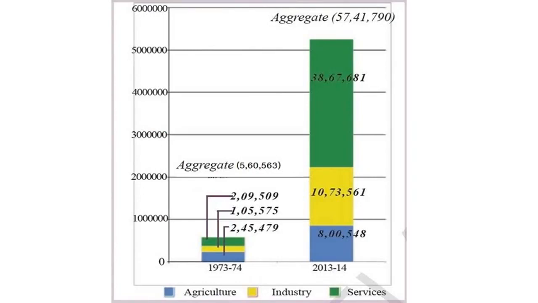Here one graph is given which shows the GDP of two years, that is 1973 to 74 and 2013 to 14. Here the agriculture sector is the largest producing sector in 1973 to 74, whereas in 2013 to 14 the service sector is the largest producing sector. The total value of production of goods and services in India increased approximately 9.4 times between 1973 to 74 and 2013 to 14.